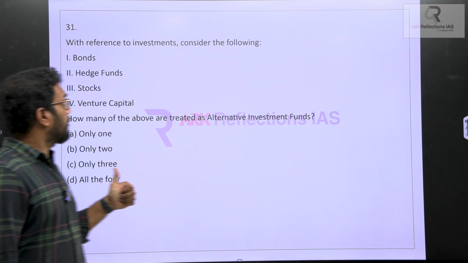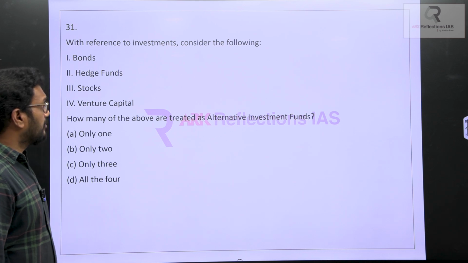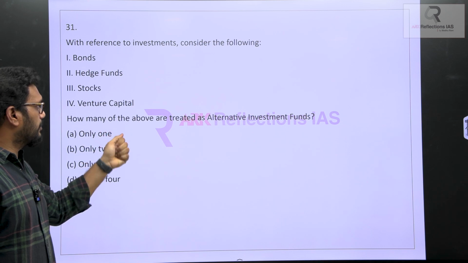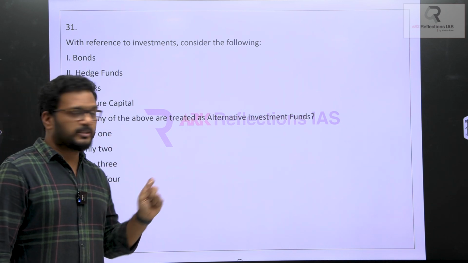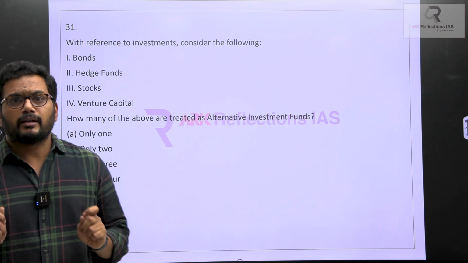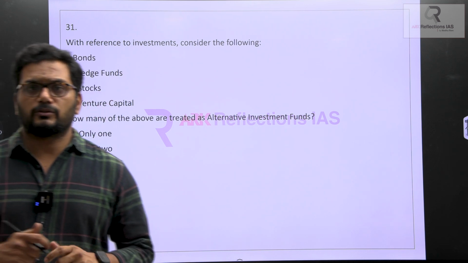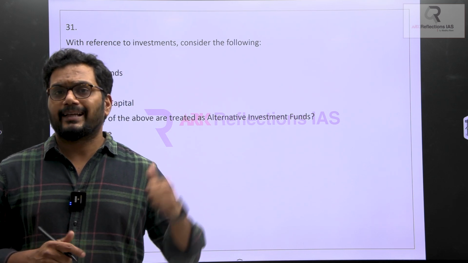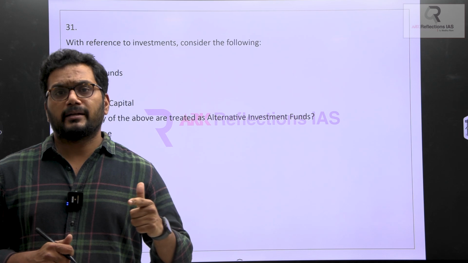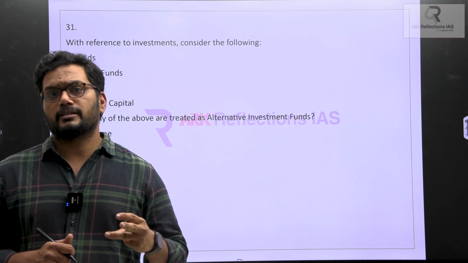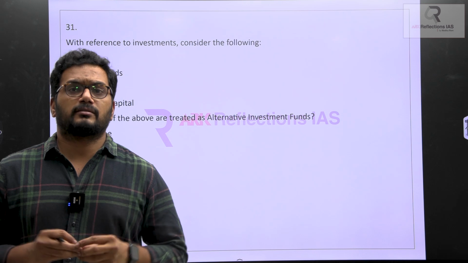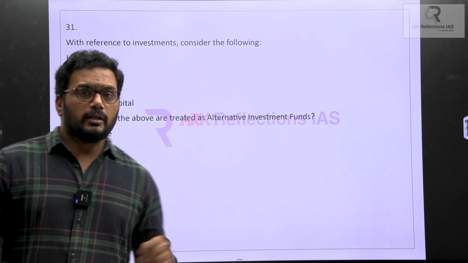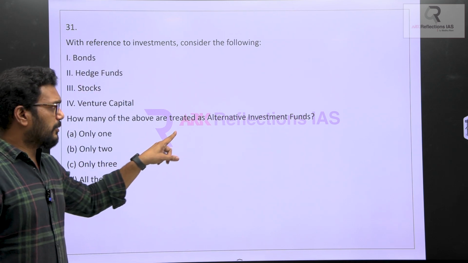The first question is talking about, with reference to investments, consider the following statements. He has given four options here and he's asking how many of the above are treated as alternative investment funds. See, there are a few questions which are asked directly from the class notes, and if you could read and revise investments, infrastructure, banking, fiscal policy, and the agriculture chapter. These are the few things he has concentrated on, and around 15 to 18 questions have been asked from this. Okay, so based on this, one among them is alternative investment funds.